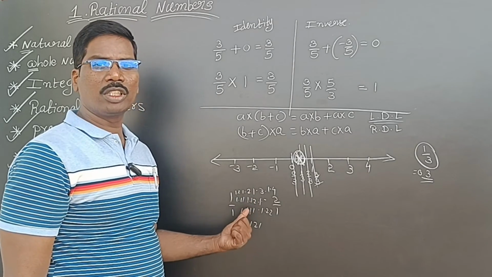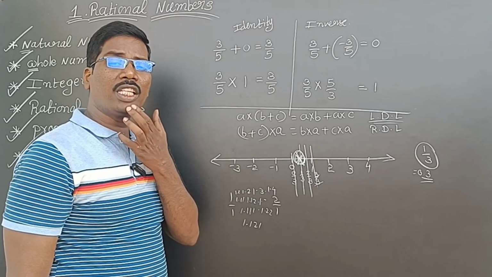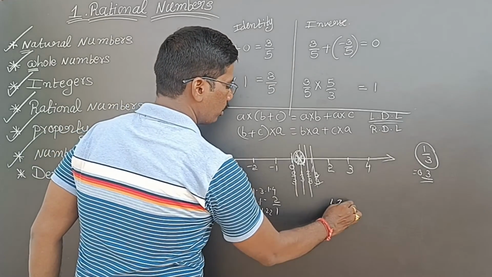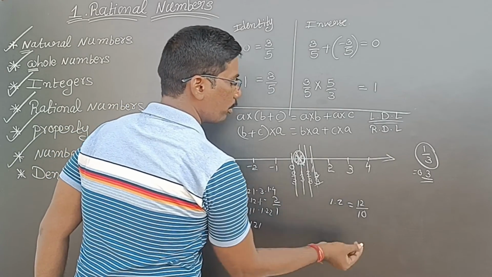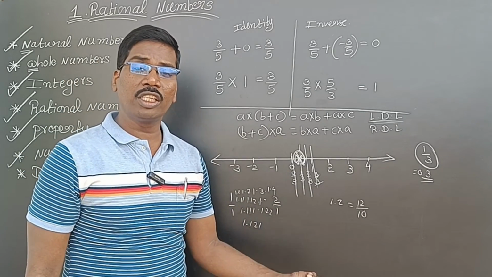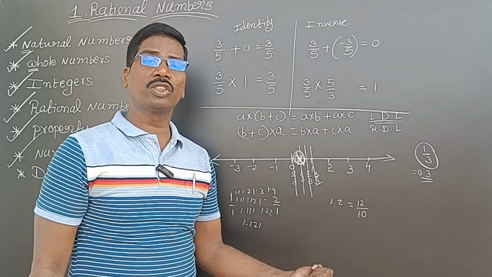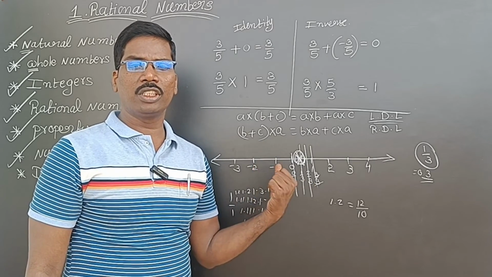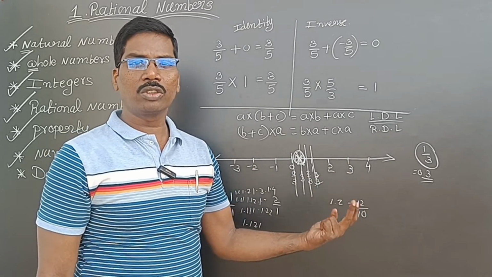So decimals are rational numbers, isn't it? Because every decimal can be written as P by Q. See here, 1.2 can be written as 12 by 10, a rational number. So every decimal is a rational number, and every rational number can be written as a decimal. In the starting itself I told you, isn't it? Terminating decimal, non-terminating decimal. So like that.